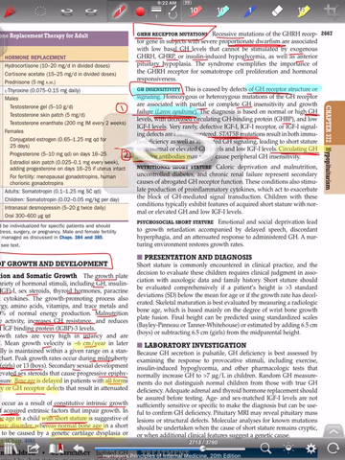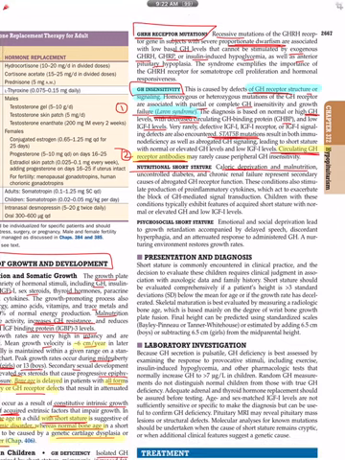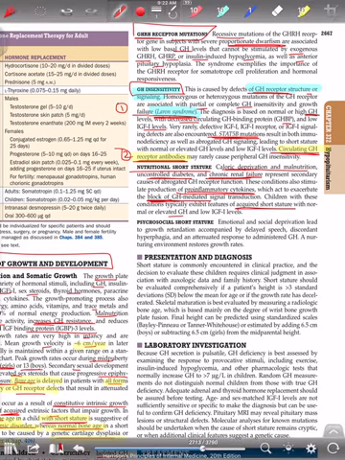Next is nutritional short stature. So caloric deprivation and malnutrition, then there is uncontrolled diabetes and chronic renal failure. They represent secondary causes of abrogated GH receptor function. Calorie deprivation and malnutrition, uncontrolled diabetes, and CKD stimulate the production of pro-inflammatory cytokines which exacerbate the block of GH mediated signal. So basically the inflammatory cytokines cause block of GH receptor signaling. Children with these conditions typically have features of acquired short stature with normal or elevated GH levels and low IGF-1.